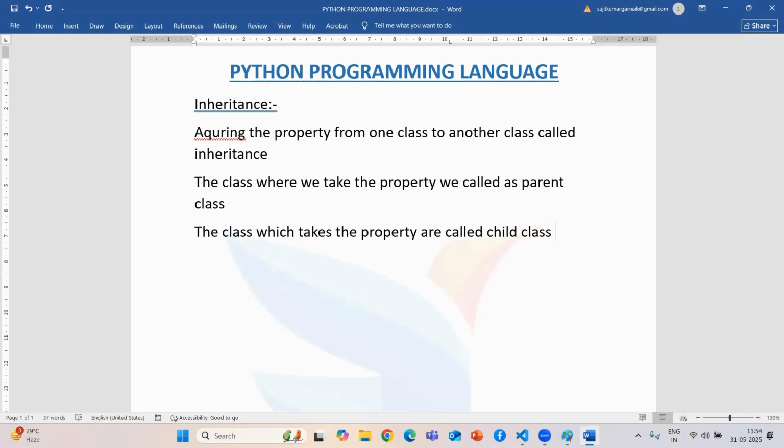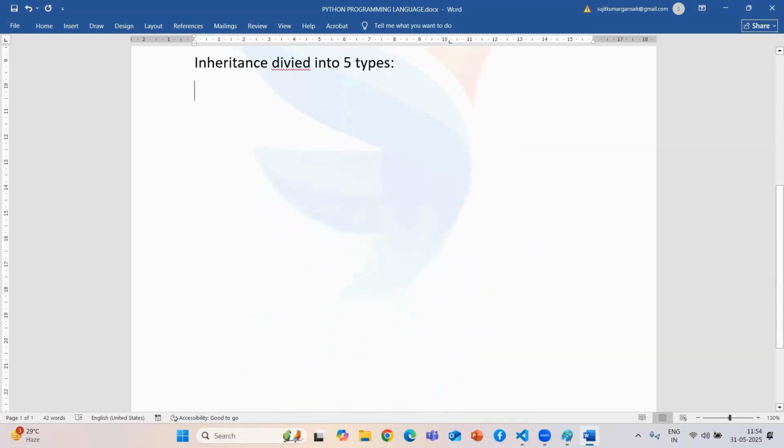Now, inheritance is classified into five types. There are five types of inheritance available in Python. Each and every one we are going to cover in this session theoretically, and also with some examples, and I'll give you the diagrammatical representation. Don't worry. If you watch this video, you can get a clear picture of what inheritance is.